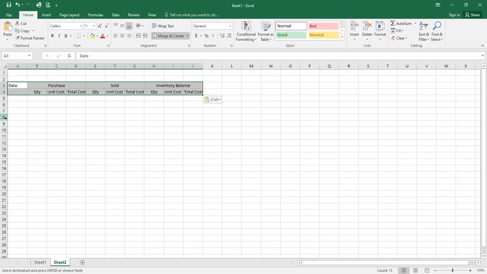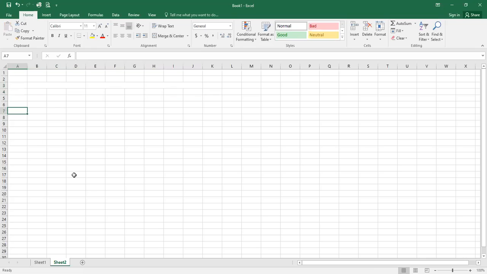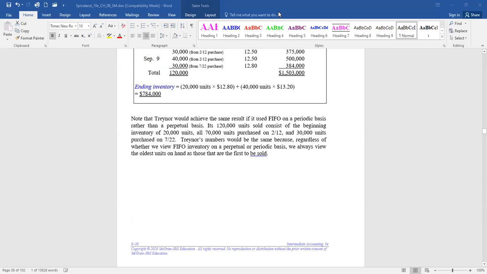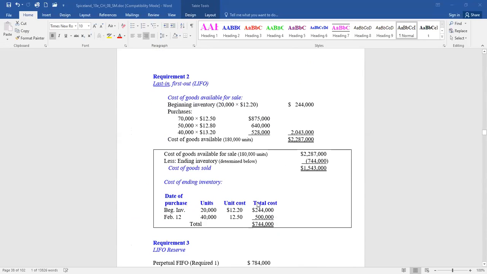Now, in requirement 2, it says, now pretend that they use LIFO, and it's a periodic system. So we don't need a perpetual inventory record then. Remember, when you're using LIFO, and I think I'm going to switch back to our answer key because it'll probably be more in line with what you need. Let me stop sharing a second and go to our answer key. There we go.